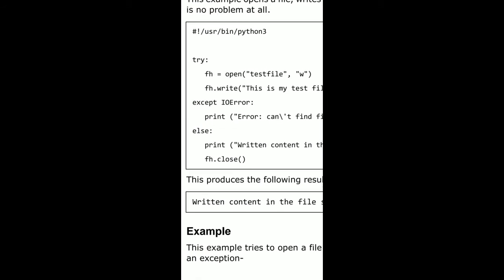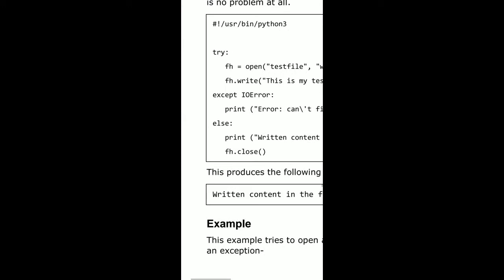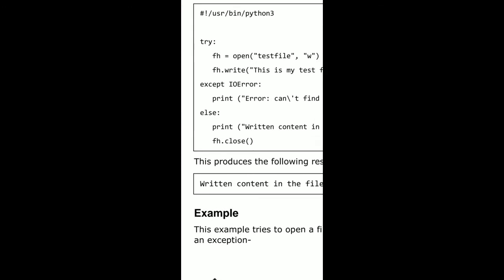In the try block I have written two statements. First, I have opened a file, the file name is test file, in writing mode, and next I am writing some text, that is, "This is my test file for exception handling." So I have written this statement to the text file in writing mode, and then I have written except IOError, that means input output error.